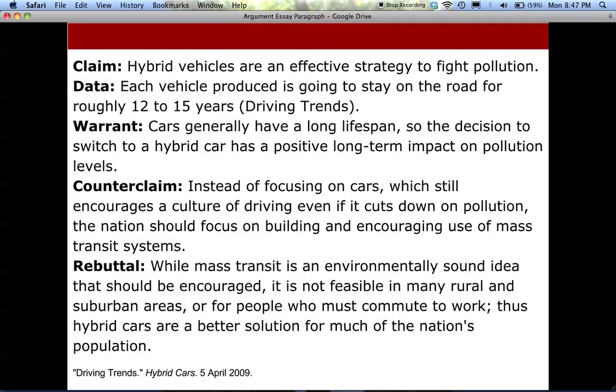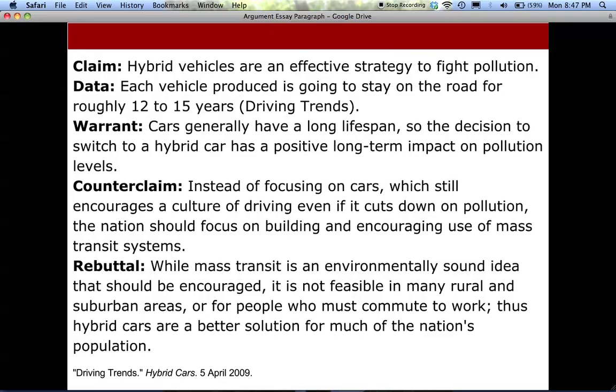The counterclaim they present is basically the idea that hybrid cars are nice, but really what we should be doing as a society is shifting to mass transportation. So railway, undergrounds, bus lines, things that get lots of people traveling together and get rid of this car culture that we have in the United States. The rebuttal says mass transit's a great idea, very environmentally sound, but not realistic for everyone.